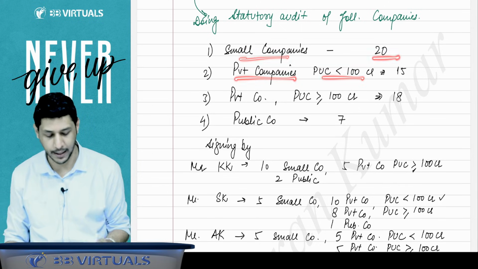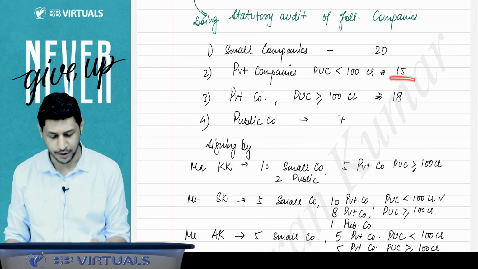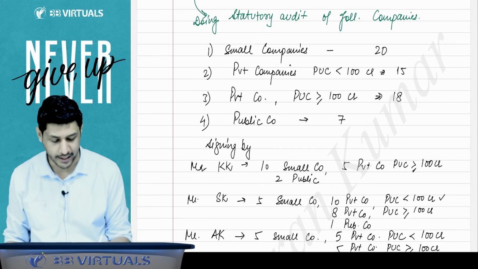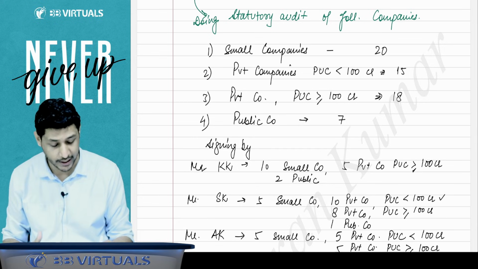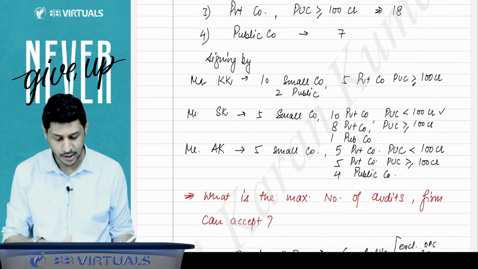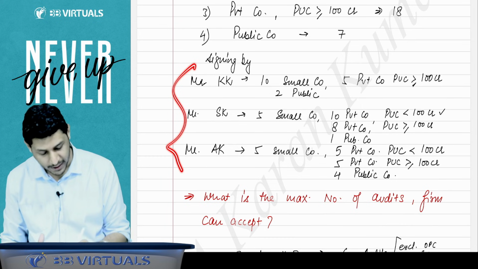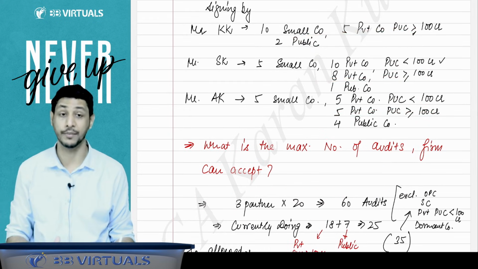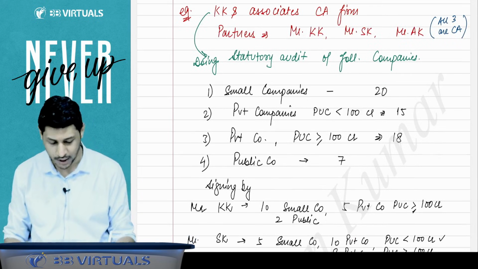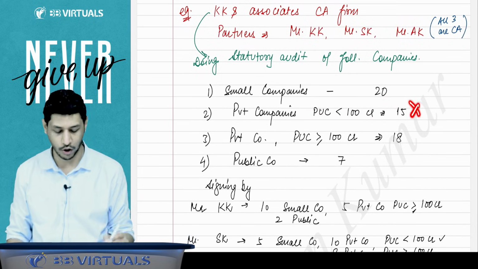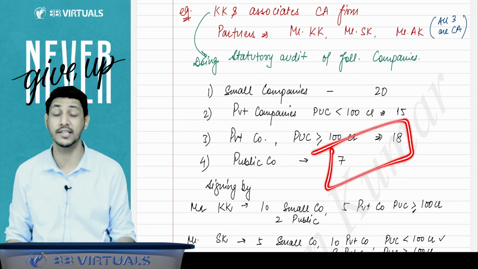Private companies whose paid up capital is less than 100 crore, they are having 50. Private companies whose paid up share capital is equal to or more than 100 crore, they are 18. Public companies 7. You have to tell what is the maximum number of audits the firm can accept now. So small companies will not be considered. Private companies with paid up share capital less than 100 crore will not be considered. So only these companies will be considered.